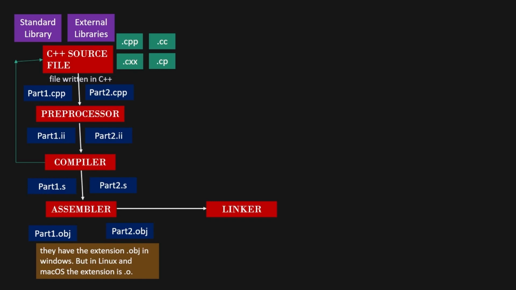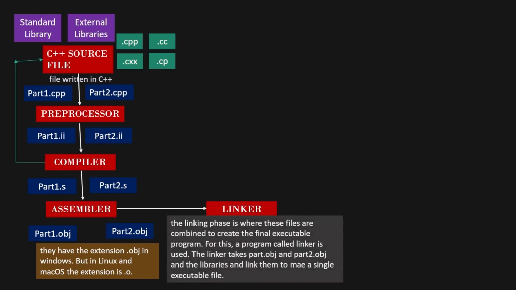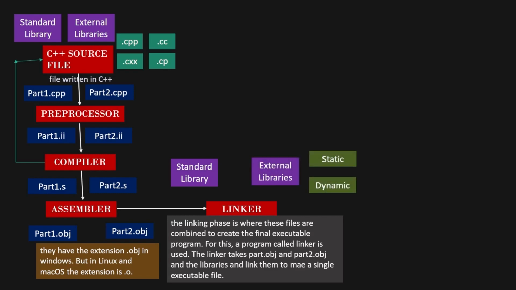Also, there are two types of external libraries called static libraries and dynamic libraries. The main difference between static and dynamic libraries lies in how they are linked with executables and how they impact the size and distribution of the resulting programs. Static libraries are linked at compile time and increase the size of the executable, while dynamic libraries are linked at runtime and reduce the size of the executable but require the presence of the library files on the system where